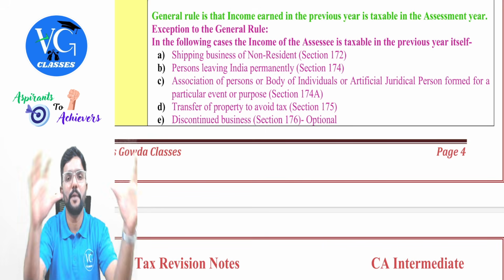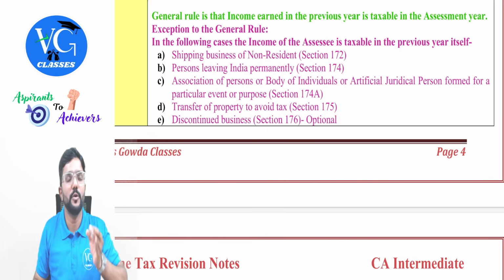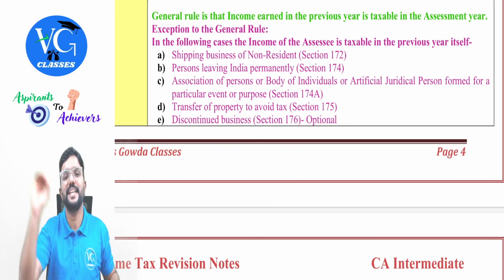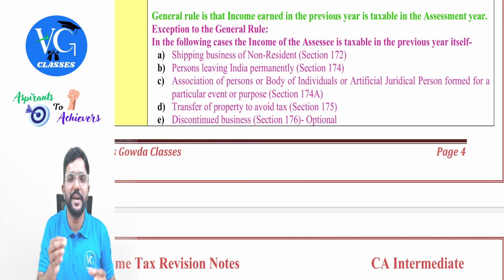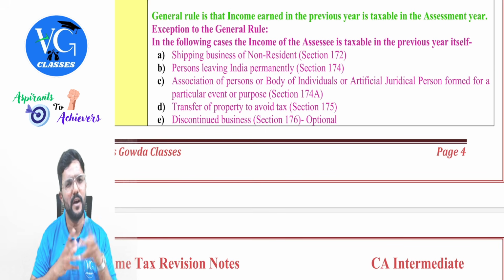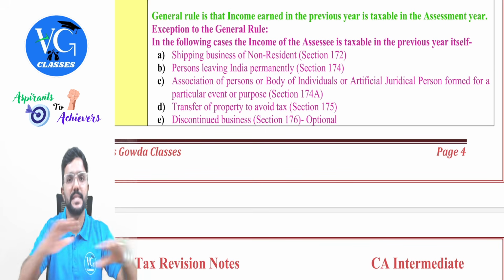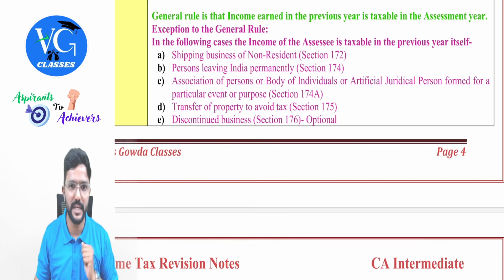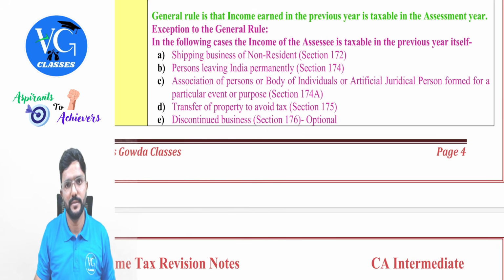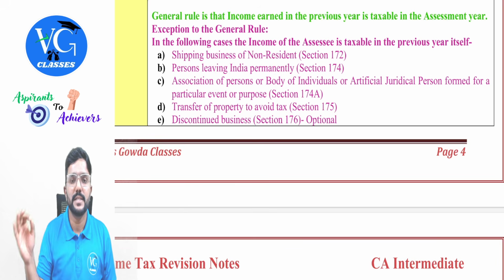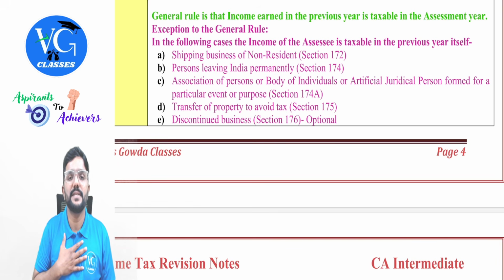Now assume we all have formed an association of persons in order to celebrate Children's Day or Teachers' Day. And from each student, we are collecting some fees or some amount. And once this celebration is done, we will discontinue, because our purpose is served. Yes, sir. So in that case, whatever purpose we had served and we have completed, now can the department or assessing officer ask us to pay tax in the previous year itself?